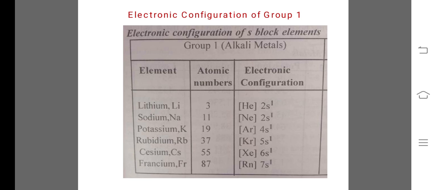Then francium, atomic number 87, electronic configuration [Rn], that is radon, and 7s1. It means at each level one extra new shell is added: 2s1, 3s1, 4s1, 5s1, 6s1 and 7s1. And one thing is common, that in all the s orbitals there is only one electron.